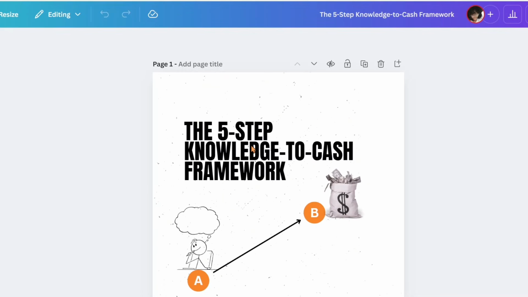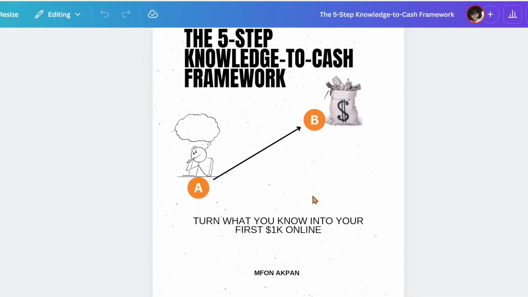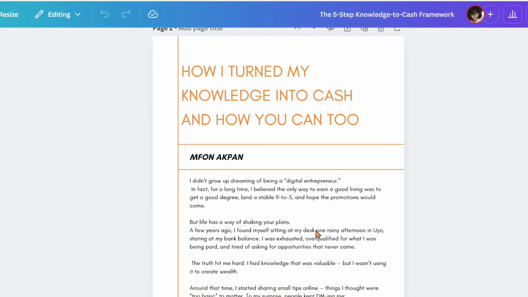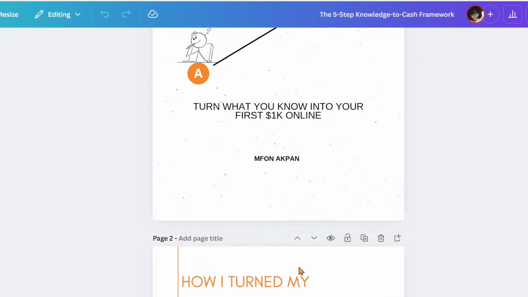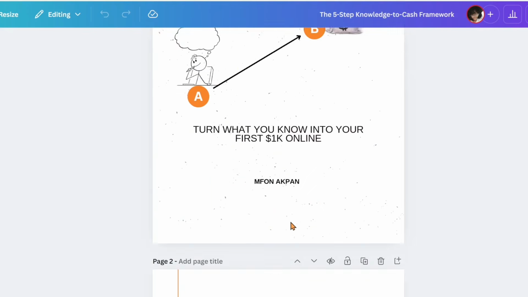So you want to design your cover page. I created a 5-step knowledge to cash framework, right? This is what my cover page looks like. This is my first page where I talk about how I turn my knowledge into cash and how you can do it too. I'm also going to leave the link to this ebook in the description in case you want to get it. Basically, I share a 5-step framework on how you can turn your knowledge into cash.